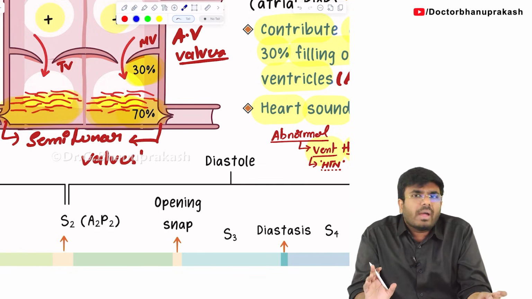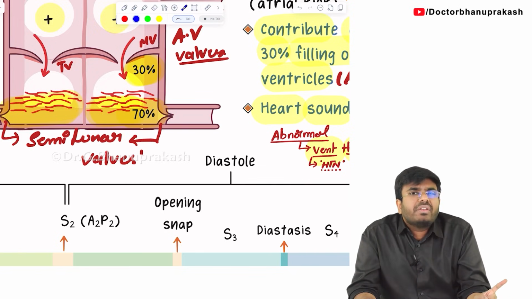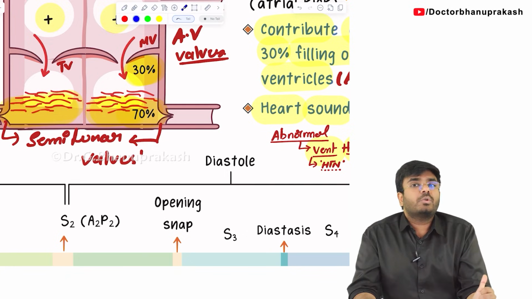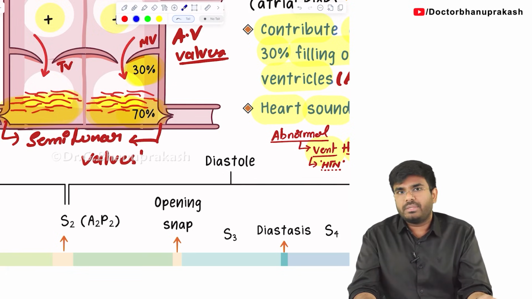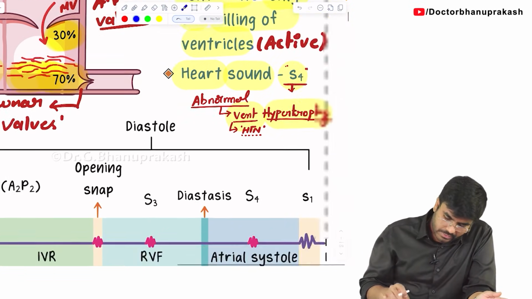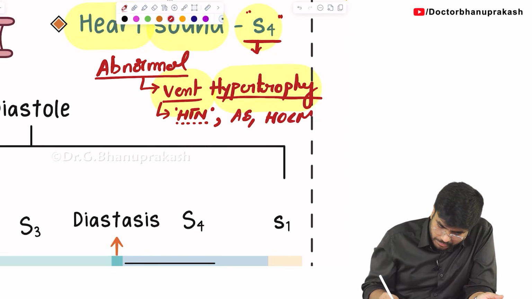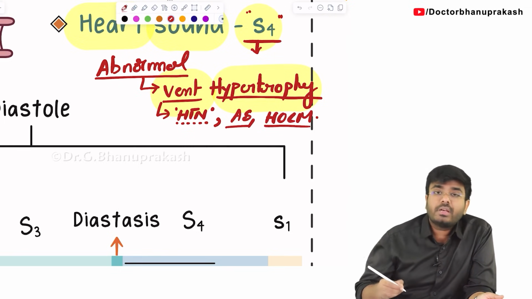So I am telling you in which conditions the patient will have ventricular hypertrophy: long-standing hypertension, aortic stenosis, or hypertrophic obstructive cardiomyopathy. In all these conditions, there will be ventricular hypertrophy.